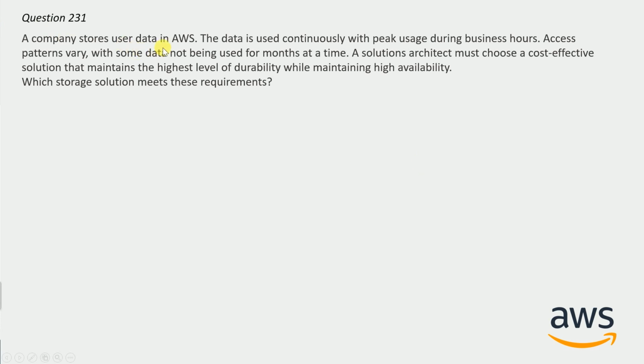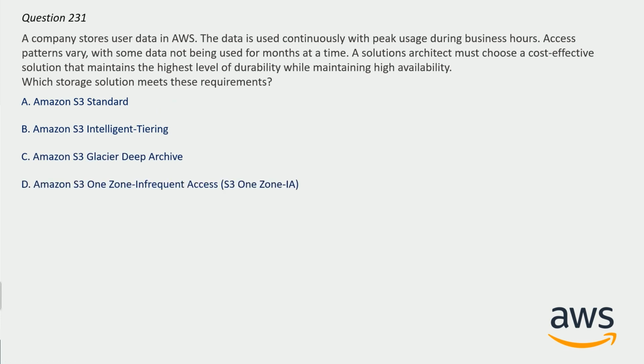A company stores user data in AWS. The data is used continuously with peak usage during business hours. Access patterns vary, with some data not being used for months at a time. A solution architect must choose a cost-effective solution that maintains the highest level of durability while maintaining high availability. Which storage solution meets this requirement? And here are the options. Try to guess the answer, as it may be quite obvious for you.